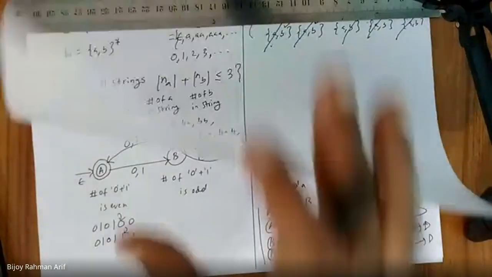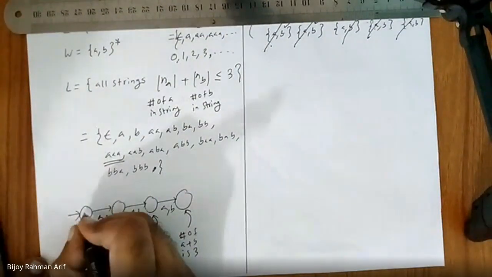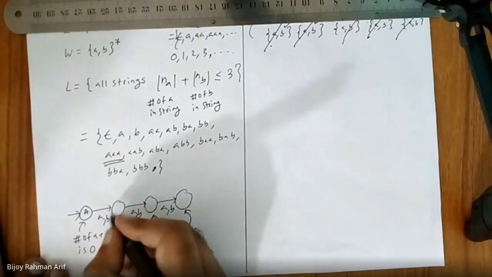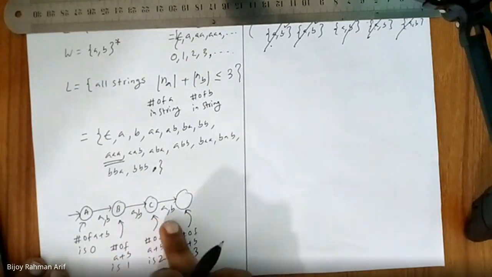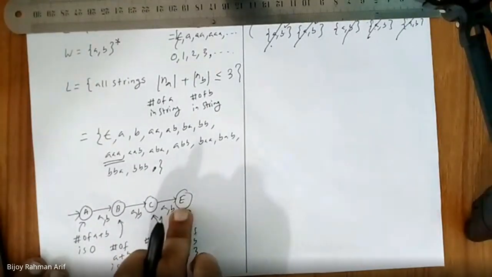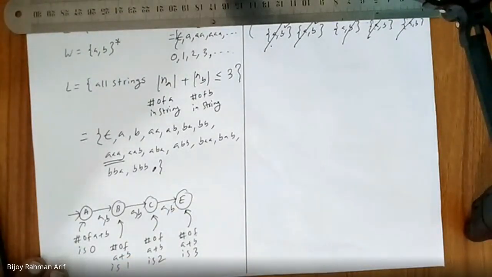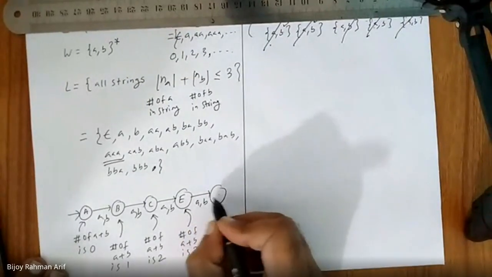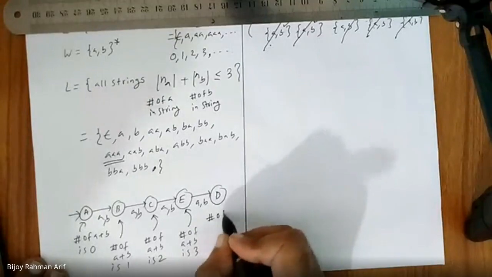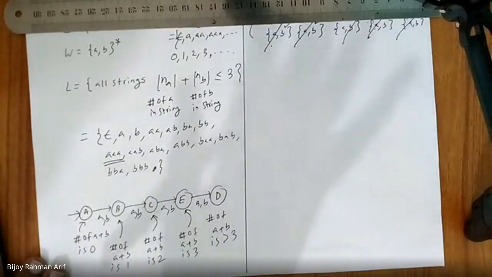Is it a DFA? In this state, I have transition on A, B. In this state, I have transition on A, B. In this state, I have transition on A, B. In this state, what happened? I don't have any transition on A, B. So what should I do? Sir, I will make a new state. If I get any more A, B, I should go to this state. Now, number of A plus B is greater than 3. Let's consider greater than 3.